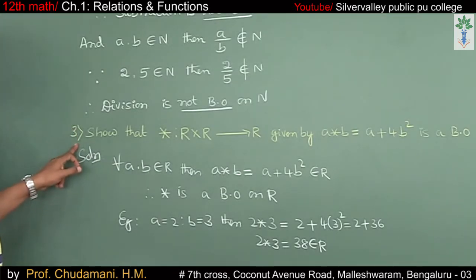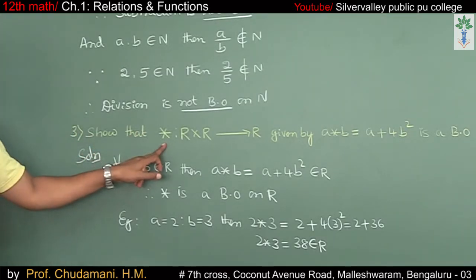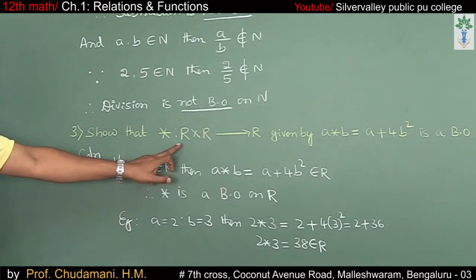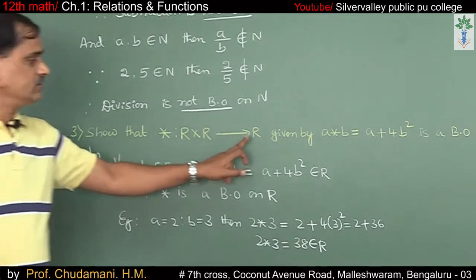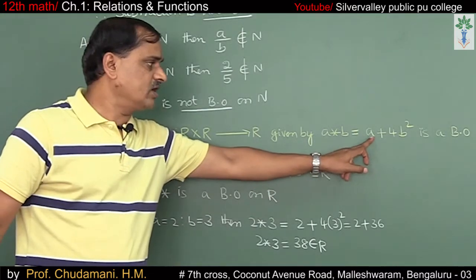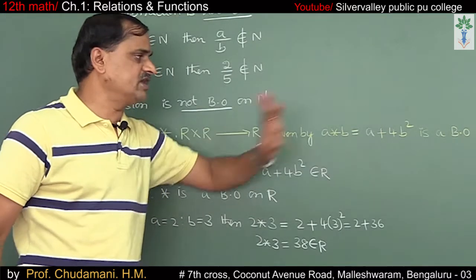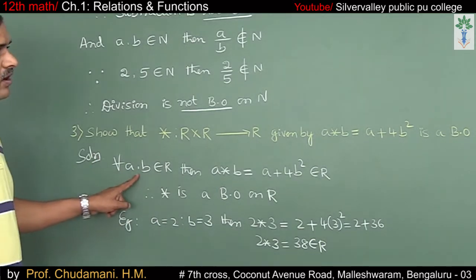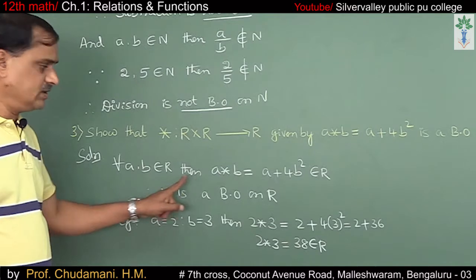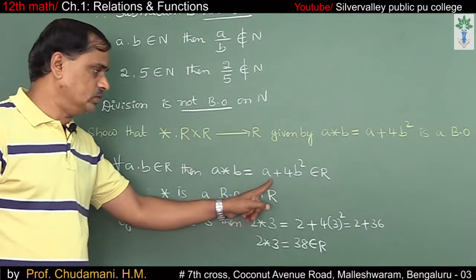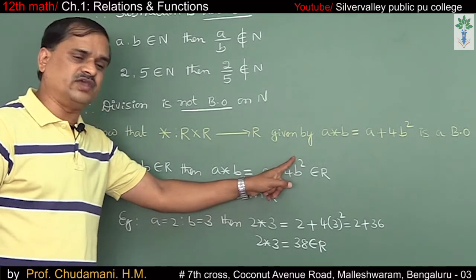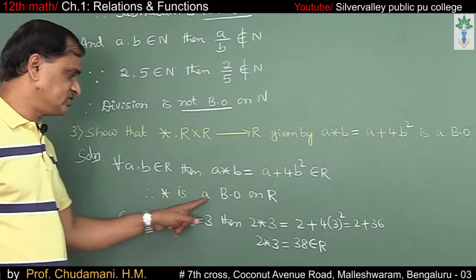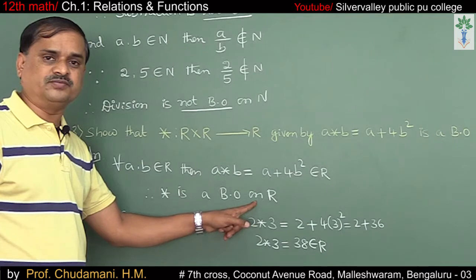The third one: show that the operation star, R cross R to R, given by A star B is equal to A plus 4 times B square, is a binary operation. Solution: for all A, B belong to the real numbers, A star B is equal to A plus 4B square, also a real number. You can take any example for that matter. Therefore, star is a binary operation on the set of real numbers.